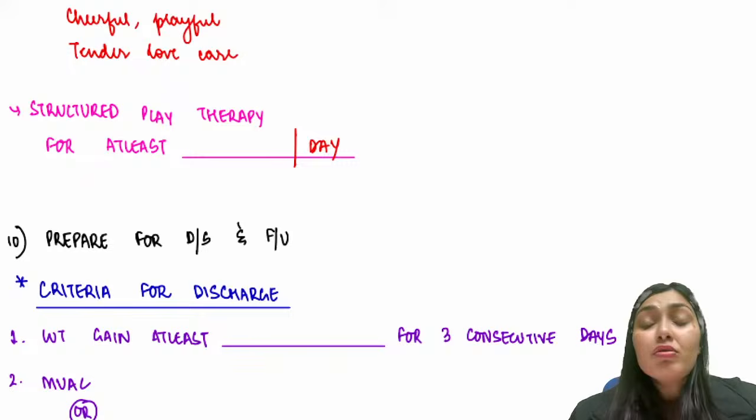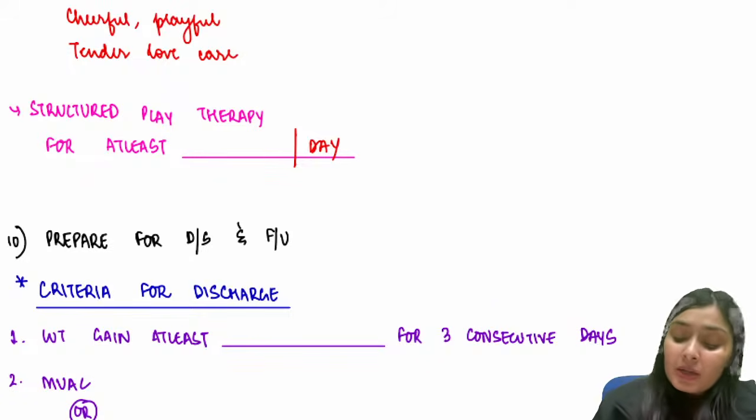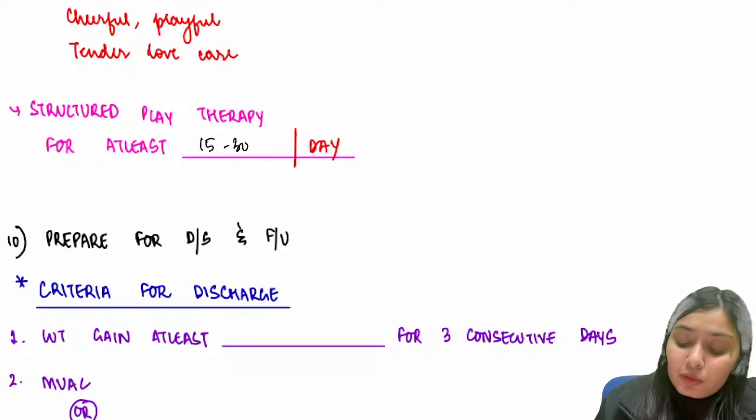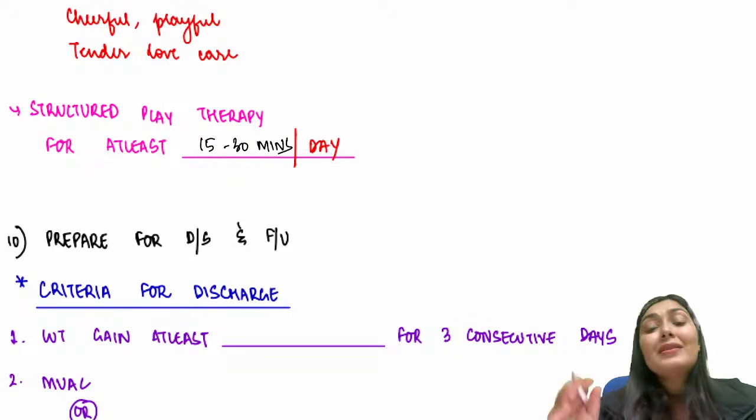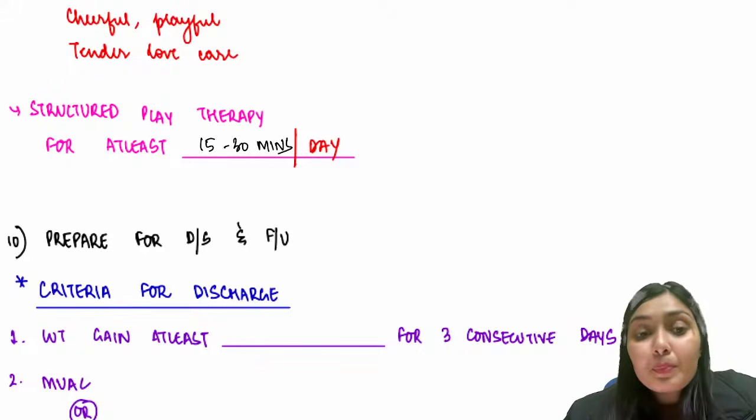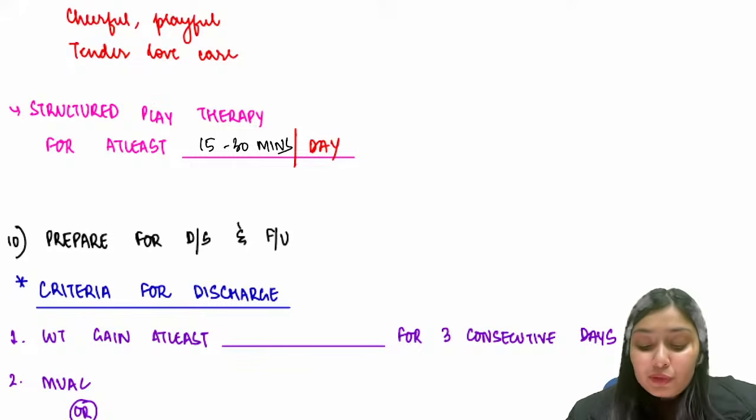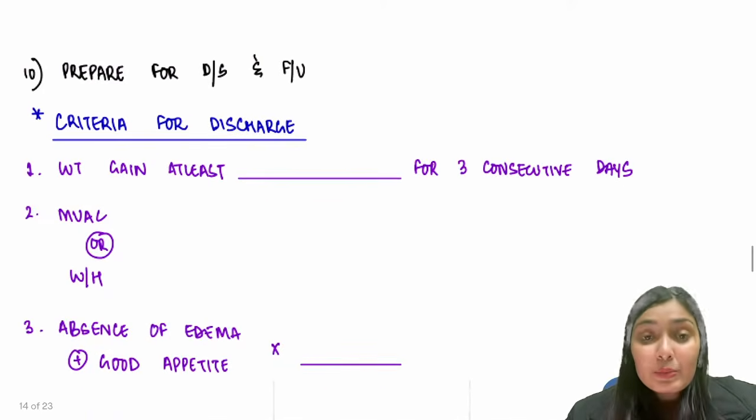And WHO UNICEF has given a structured play therapy for these children. This play therapy has to be for at least 15 to 30 minutes per day. So for at least half an hour, the child has to be involved in that play therapy. That is shown to improve the weight of the child. Right, so this is all about sensory stimulation.